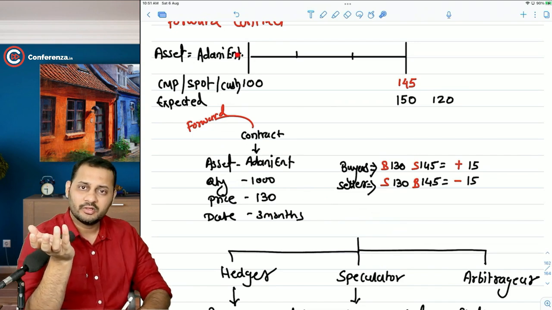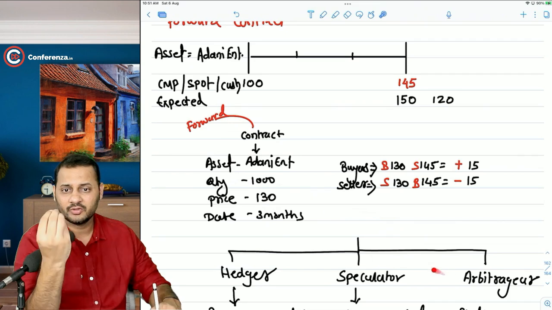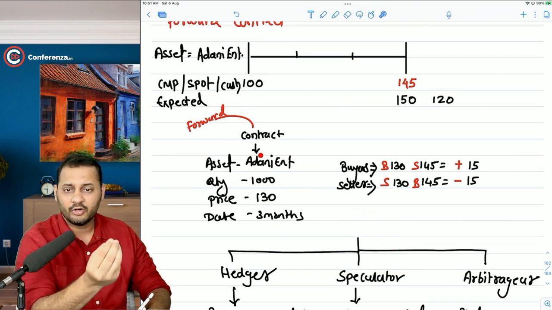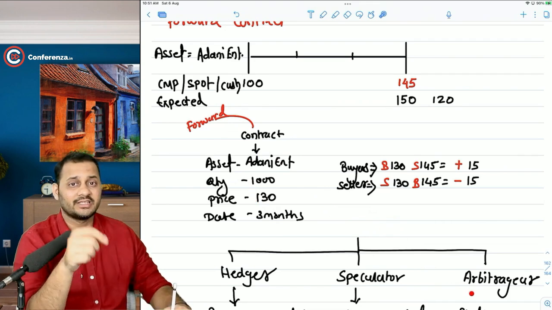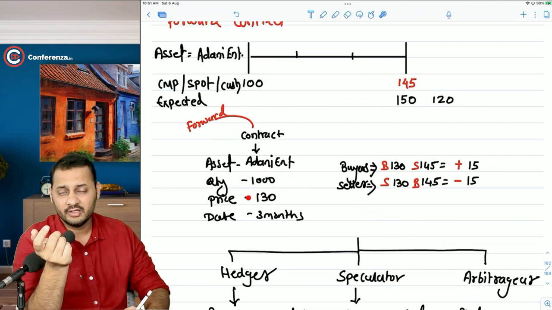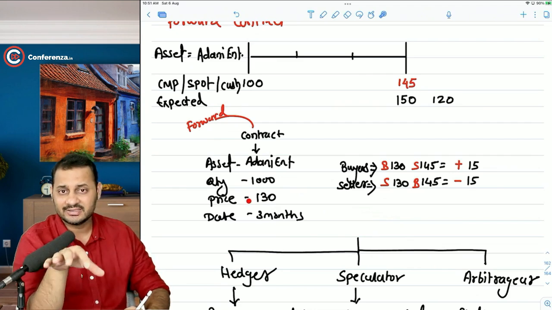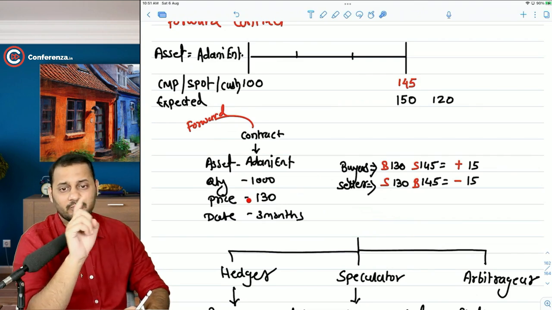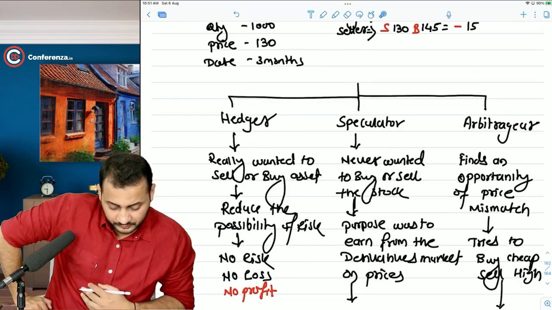In this market also arbitrage is possible. The purpose of the arbitrager is always to find an opportunity of price mismatch. 130 is the actual price. He will calculate what exactly should have been the price. If the price should have been 140, that is theoretical, and the 130 is actually lesser than what should have been, he will buy the contract at that time, cheaper. We'll talk about it later on.